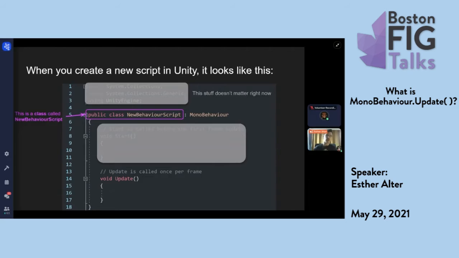If I had named the file something other than the default name, it would be called that. So if I named the file Orc, it would be called Orc. NewBehaviourScript is a subclass of MonoBehaviour, and it has this method here called Update. And Update, as the code comment tells us, is called once per frame.